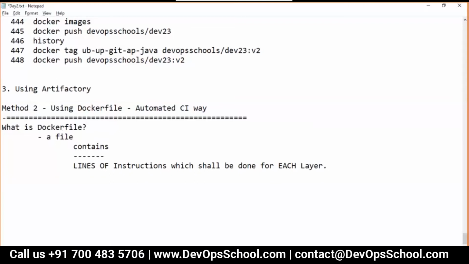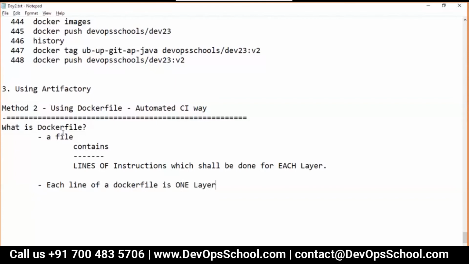That means each line of a Dockerfile is one layer. Yes, one layer. Each line of a Dockerfile is one layer.